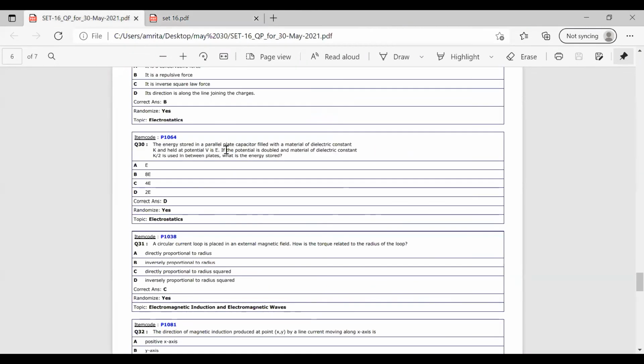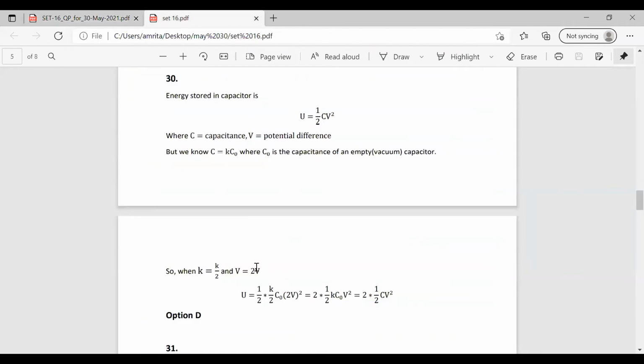In the question, the second condition is that the potential is doubled and the dielectric constant K becomes K by 2. So V becomes 2V and K becomes K by 2. Substituting this in the new equation, we have 1 by 2 into K by 2 C0, into 2V whole square. Here we need to arrange this in the form of half into CV square. So 2 into 1 by 2 into K into C0 into V square.